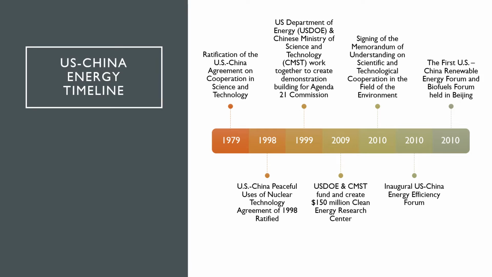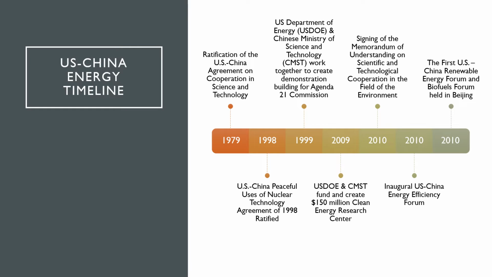Now that we've looked at an international timeline, let's look at the U.S.-China energy timeline. Starting in 1979, the U.S.-China Agreement on Cooperation in Science and Technology was enacted. Most interactions following 1979 come out of this original agreement, as this was the beginning of strong U.S.-China science and tech relations. In 1998, the U.S.-China Peaceful Uses of Nuclear Technology Agreement was ratified.